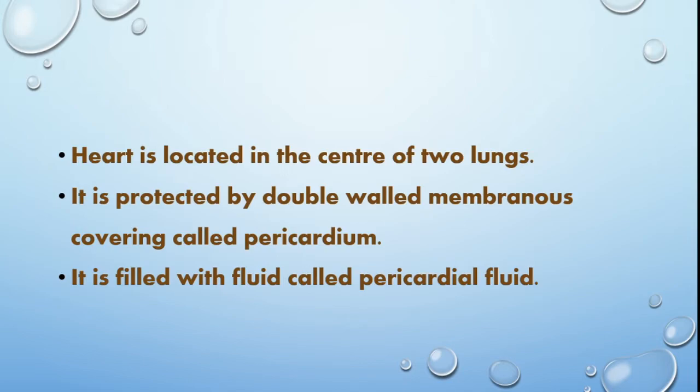It is protected by a double-walled membranous covering called pericardium. Pericardium protects the heart from shock and injury. And this pericardium is filled with a fluid called pericardial fluid. The function of pericardial fluid is to absorb shock and injury for the heart. Means it does not allow any shock or injury to harm the heart.